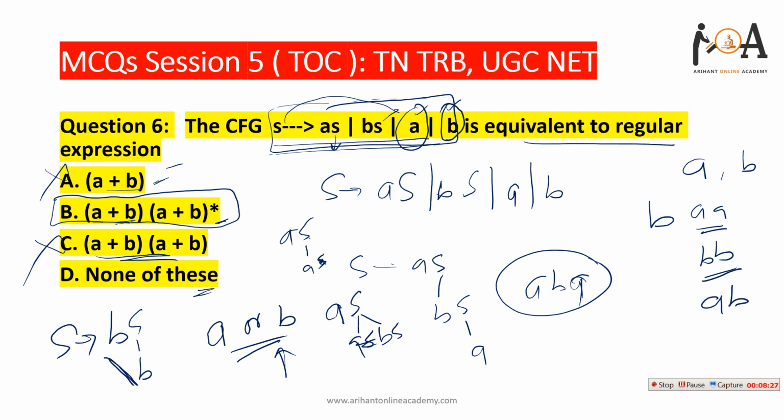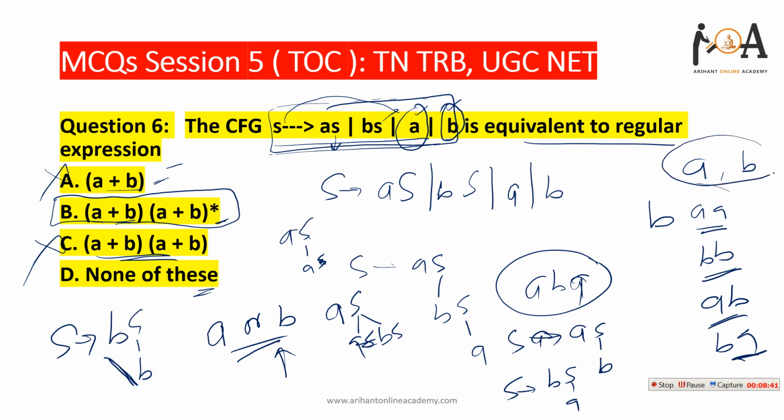I can also derive BA, where S derives BS and this S derives A. Similarly, all single letter strings can be generated, double letter strings can be generated, and all third letter strings too, like triple A and triple B.